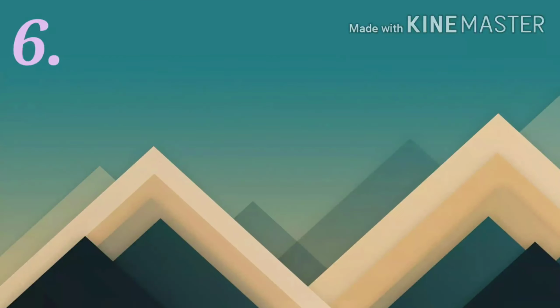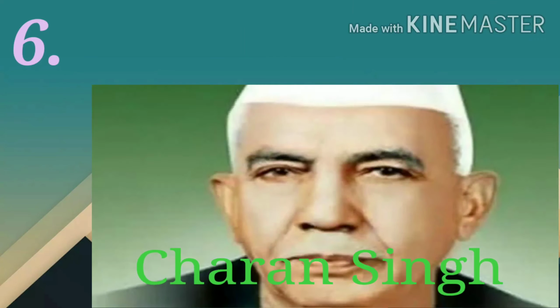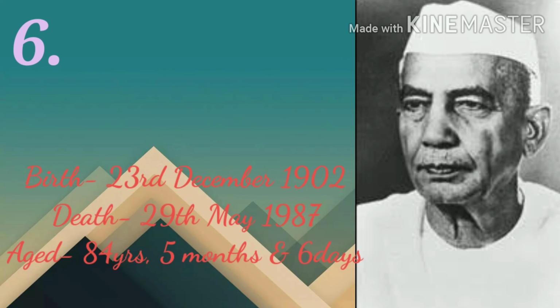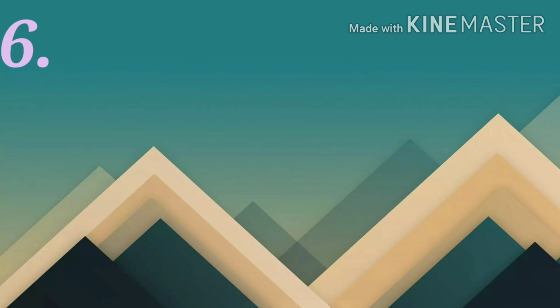Number 6. When Morarji Desai resigned, Charan Singh became the Prime Minister of India. He was born on 23rd December 1902 and died on 29th May 1987. He lived for 84 years 5 months and 6 days. He started his service from 28th July 1979 to 14th January 1980 for 170 days. He was the only Prime Minister who did not face the Parliament.